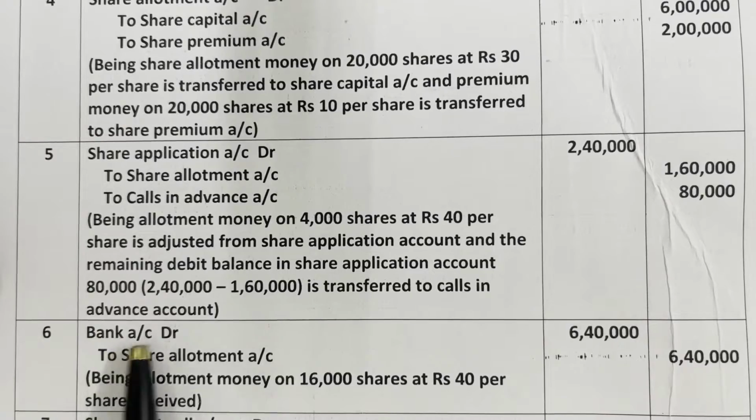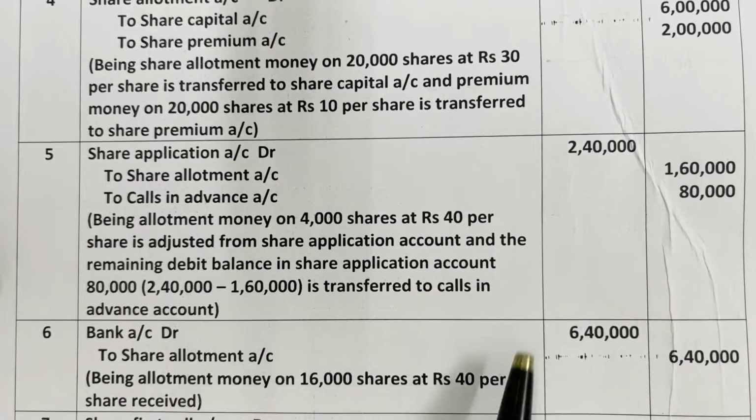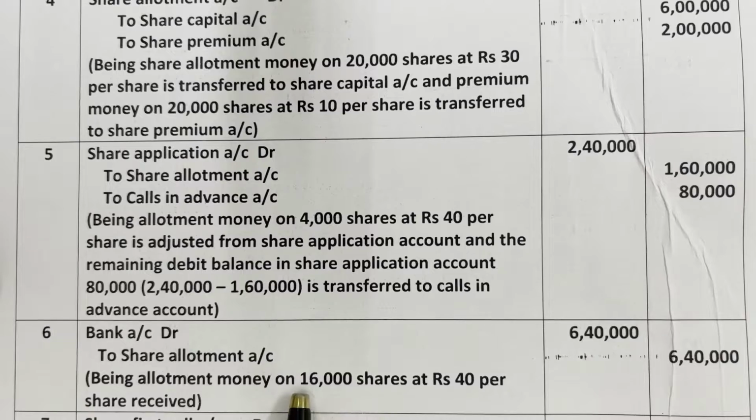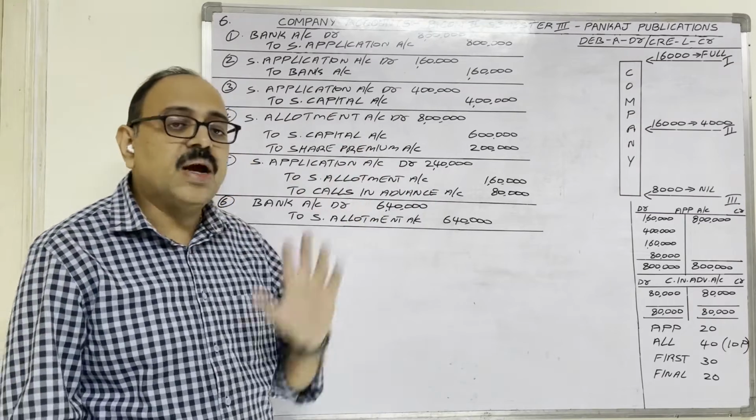Sixth entry, bank account debtor to share allotment account, 6,40,000 rupees. Narration, first category applicants on 16,000 shares at the rate of 40 rupees each, they are paying allotment money. No? Mention that as a narration. Being allotment money on 16,000 shares at 40 rupees per share received. So share allotment related entries are completed.